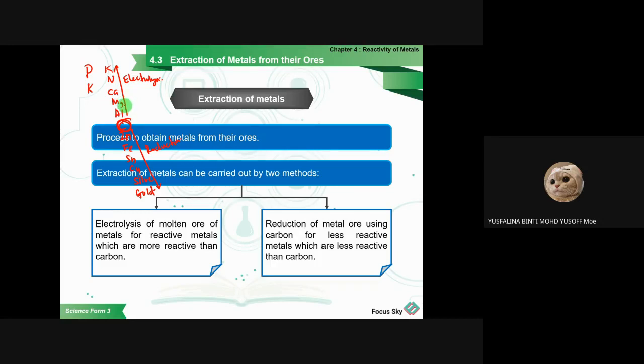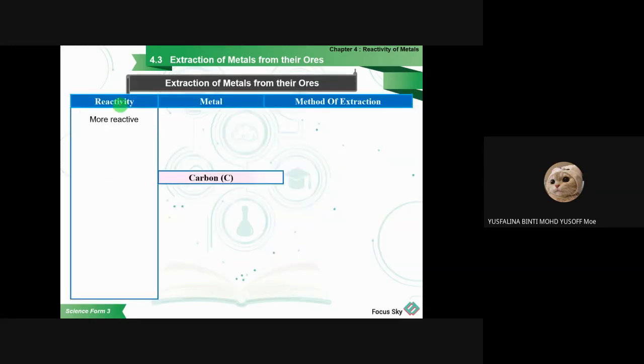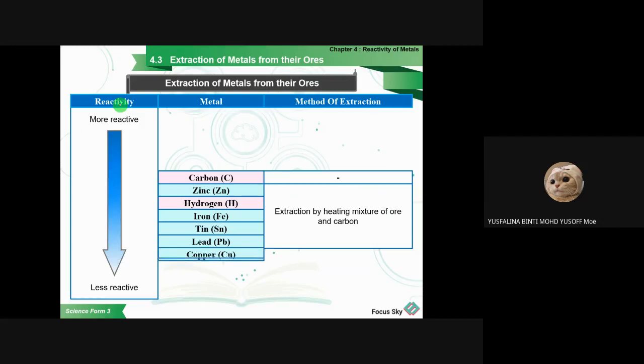Each method has its own characteristics. What metals can use electrolysis, and what metals can use the process of reduction? You have to see this reactivity series of metals.